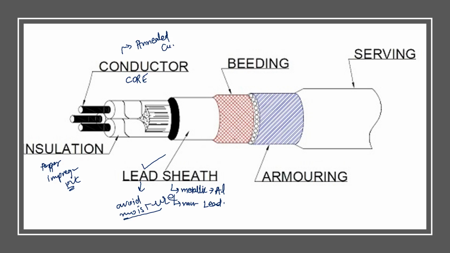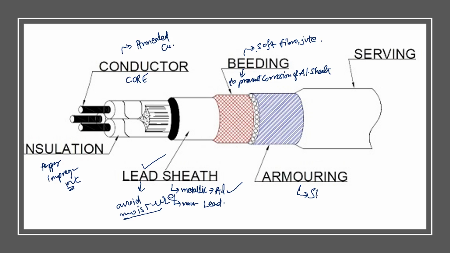Next one is bedding. If a metallic sheath is used, if aluminum is used as sheath, then bedding will be used to prevent corrosion of the aluminum sheath. Bedding will be made of soft materials like fiber, jute, etc. And above bedding you have armoring.